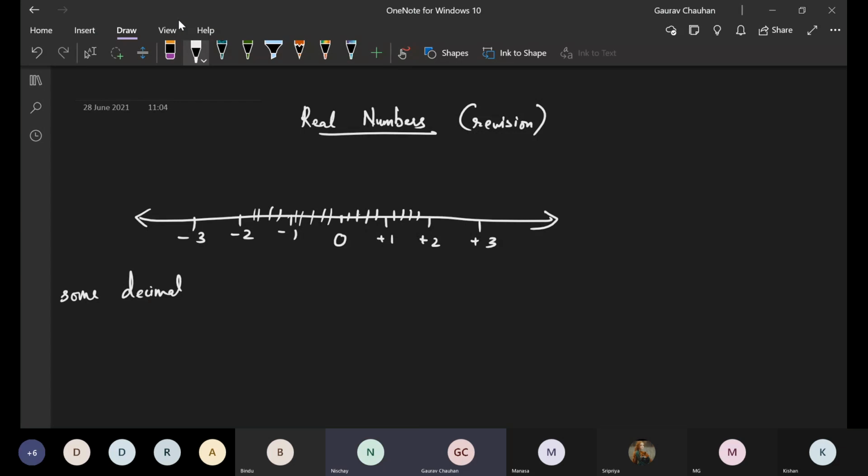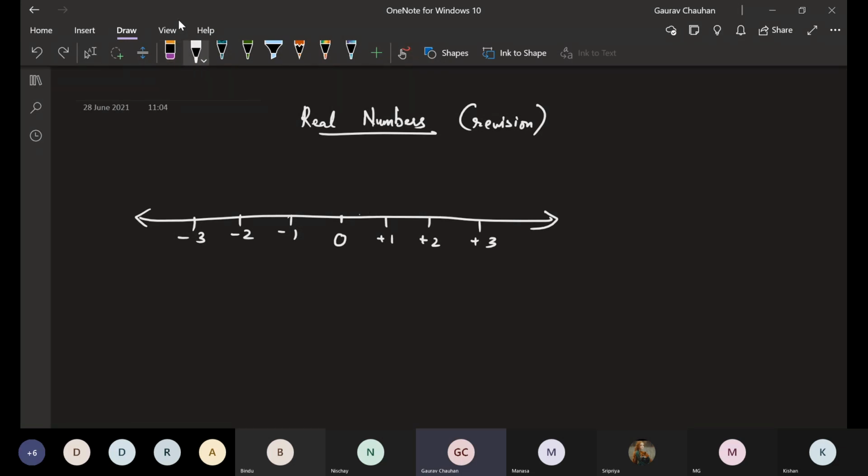Okay, we'll come to that question. But all of these points which are on this number line are some kind of decimal. Yeah, it may be a continuous decimal. It will keep on going, keep on going.